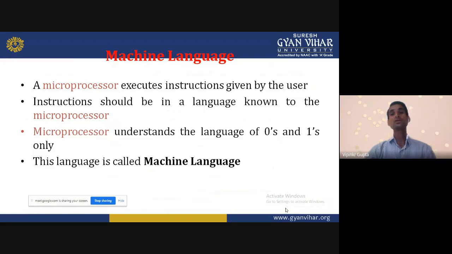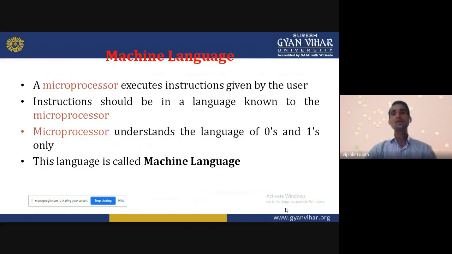The microprocessor executes these instructions one by one. First it will fetch and then decode. So a microprocessor is a machine that executes instructions given by the user, because the user gives that set of instructions.